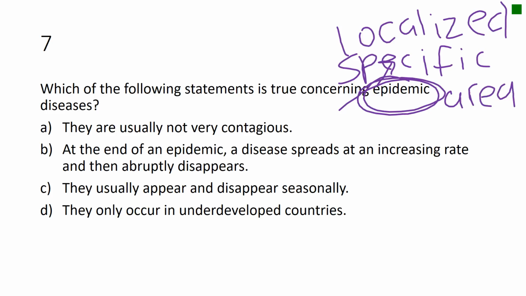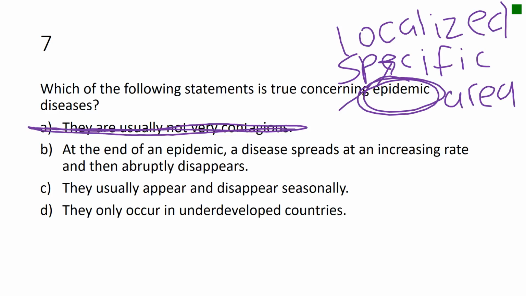A, they are usually not very contagious. The fact that they become an epidemic means that they are contagious. That's what allows them to spread. So we know that A cannot be the answer. B, at the end of an epidemic, a disease spreads at an increasing rate and then abruptly disappears. Nah, maybe. We'll leave it for now.